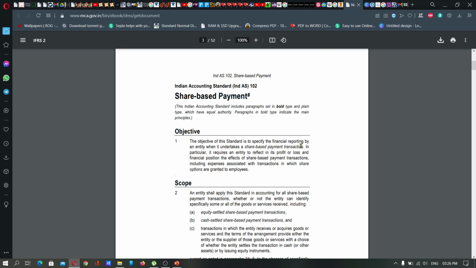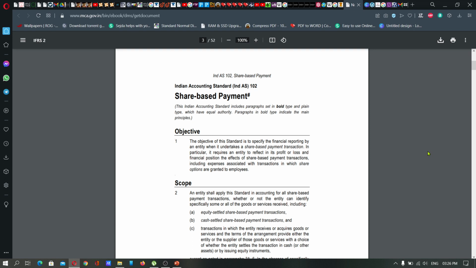share-based payment transactions. In particular, it requires an entity to reflect in its profit or loss and financial position the effect of share-based payment transactions, including expenses associated with transactions in which share options are granted to the employees. So, from the title itself you can easily identify the content of that particular standard, so it will be quite easy to study.